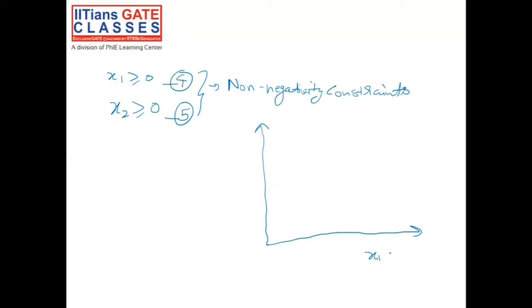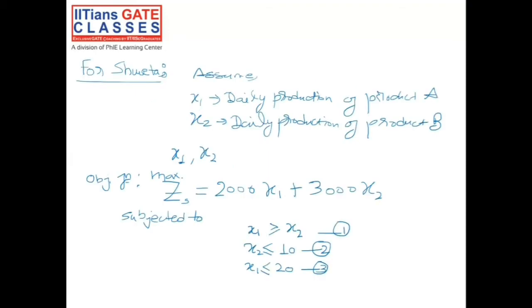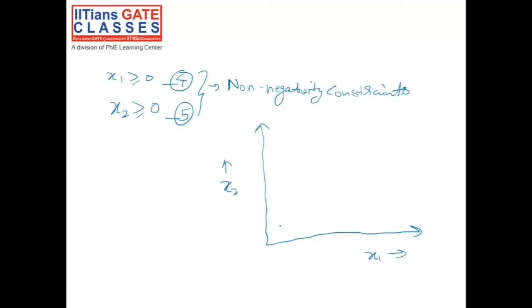So let's say this is our x1 axis, this is our x2 axis. Now let's try plotting the constraints. Constraint 1 says that x1 must be greater than or equal to x2. So this is a constraint of type y equals mx, a straight line at 45 degrees.